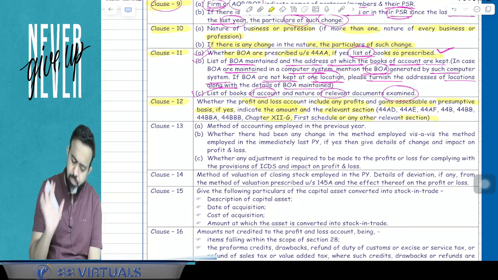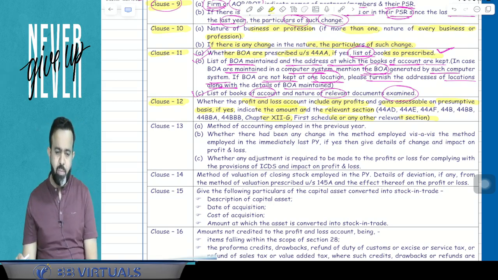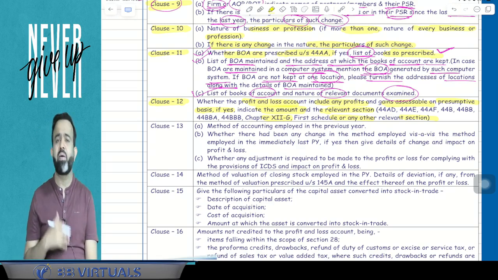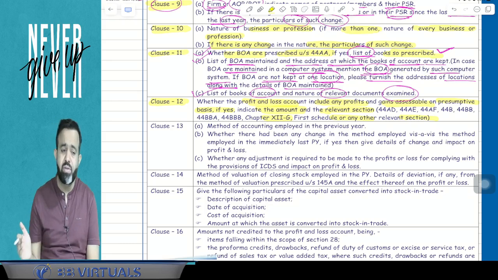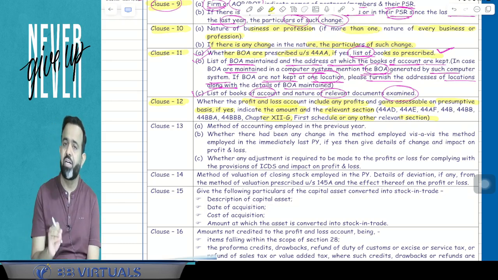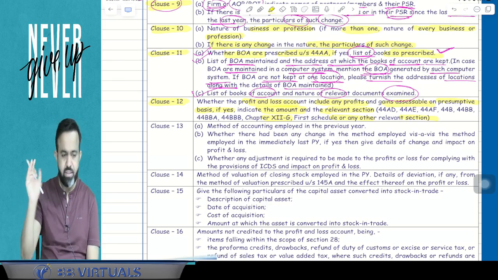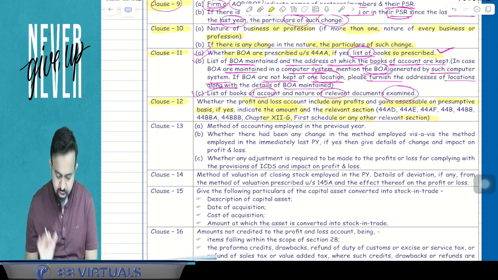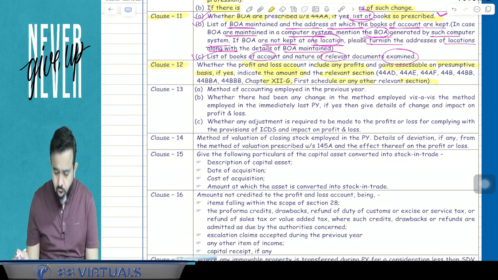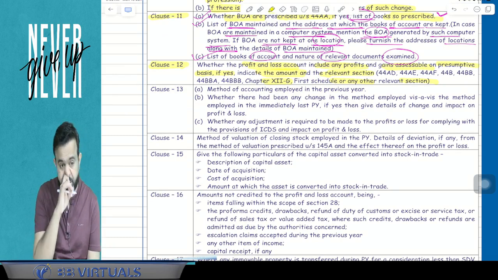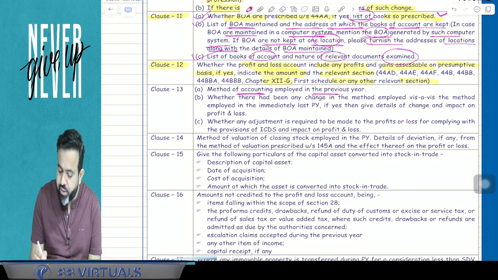So here guys, suppose any presumptive taxation is applicable, there may be a possibility that for one business you have taken presumptive taxation. So guys, if presumptive taxation is applicable, then the chartered accountant has to report the turnover as well as the presumptive-basis income in clause number 12. Now clause number 13. Clause number 13 is very interesting. Clause number 13 says which method of accounting was employed in the previous year.